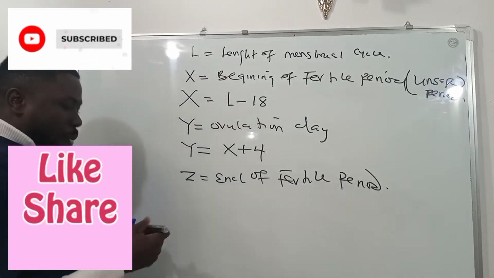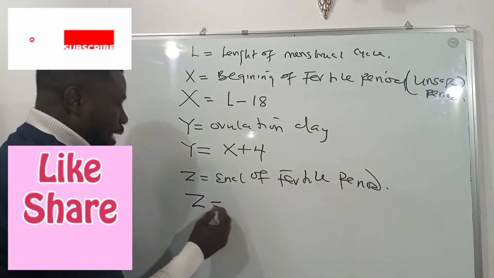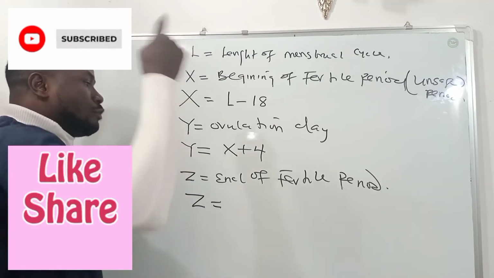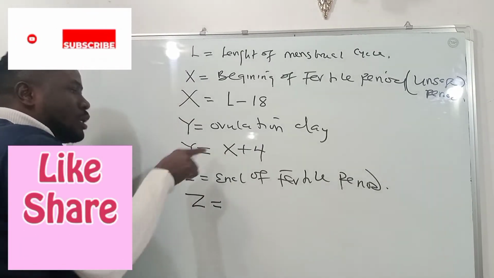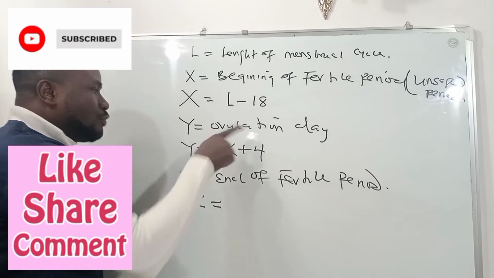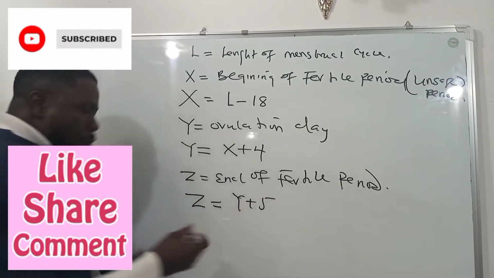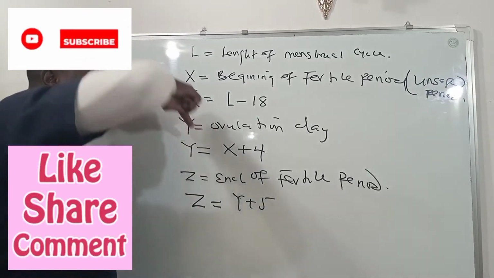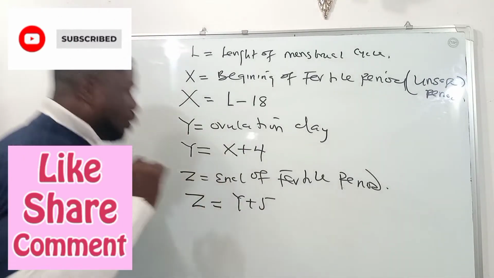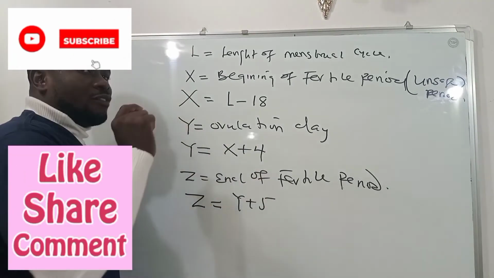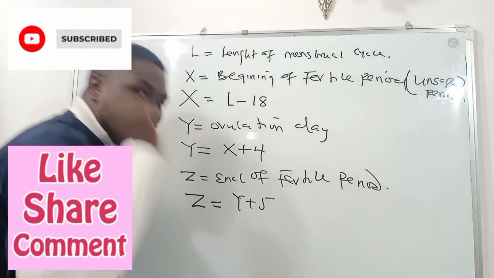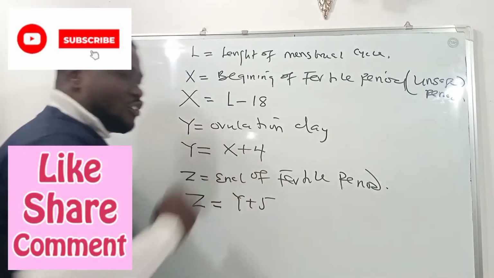Now, the end of the fertile period, Z, how do we get it? For you to get it, you should have known the ovulation day. And once you know the ovulation day, which is Y, you add 5: Y plus 5. The moment you add 5 to the ovulation day, whatever you have becomes the end of the fertile period, the unsafe period.